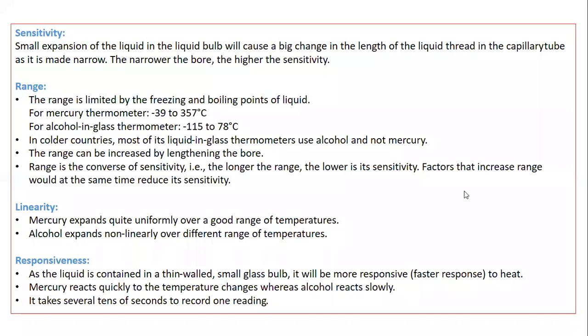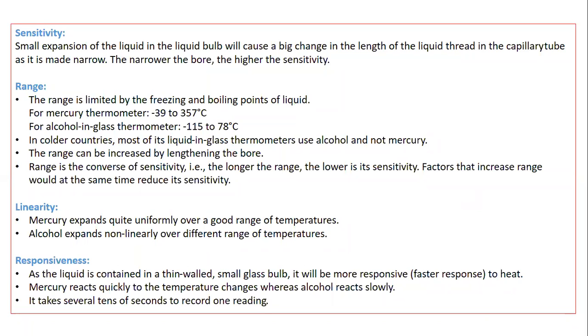Linearity. So beta, the mercury present inside the bulb of the thermometer changes with temperature change uniformly, or linearly, over a wide range of temperatures. And if we are using alcohol instead of mercury, then the expansion shown is non-linear over different ranges of temperatures. Now the last property is responsiveness.